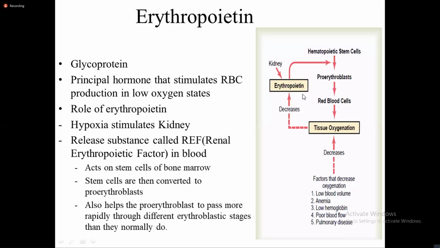Whenever there is decreased tissue oxygenation or decreased oxygen in the blood, the cells in the kidney recognize that, and then they release erythropoietin hormone, which in turn causes the differentiation of hematopoietic stem cells into committed stem cell, which is CFU-E, and CFU in turn divides and differentiates into proerythroblasts. Right?